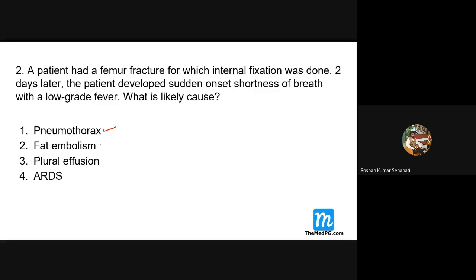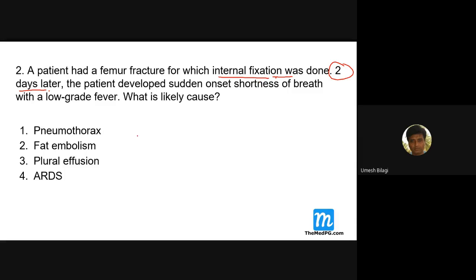Sir, fat embolism. Why do you say it is fat embolism? It's an orthopedic case, sir. Fracture is there. So, fracture means fat embolism. The most important part here is 2 days, within 2 days following fracture, following internal fixation.